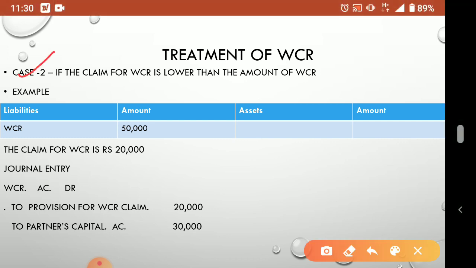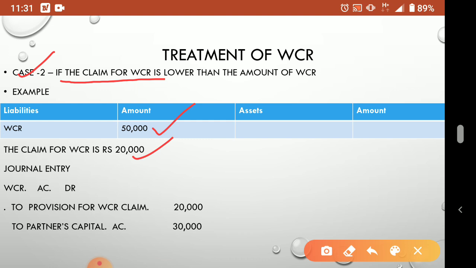So what is case 2? If the claim for WCR is lower than the amount of WCR. Now the claim is the amount the worker is asking for. It is lower than the amount of WCR. So already we saved WCR 50,000, but they are asking only 20,000. For us it is good, no? Because we already have a sufficient amount in our reserve. Whatever accident or problem happened to that person, his claim is assessed at only 20,000. So the remaining 30,000 is there.